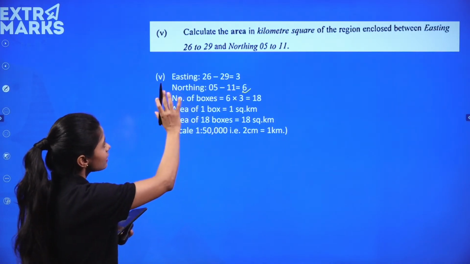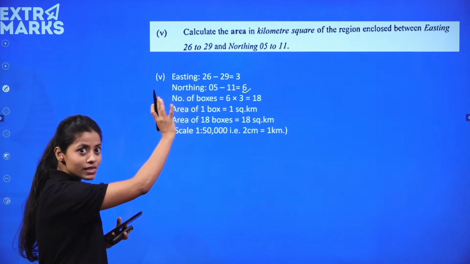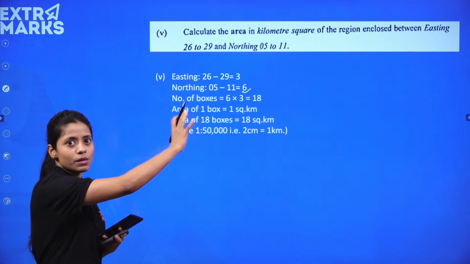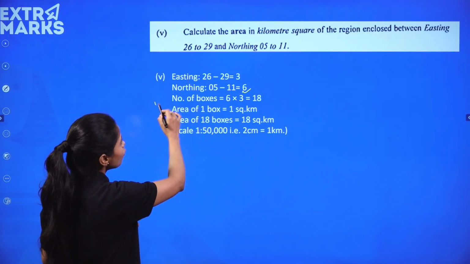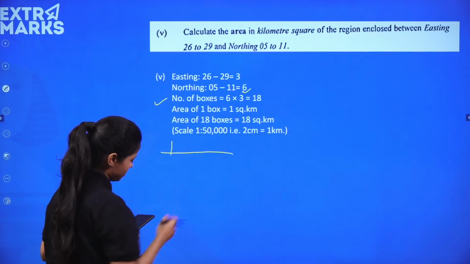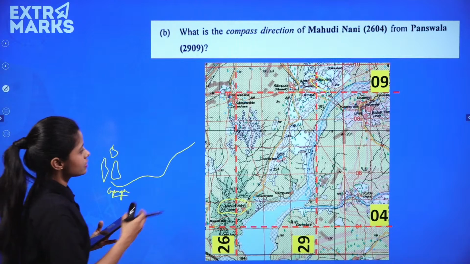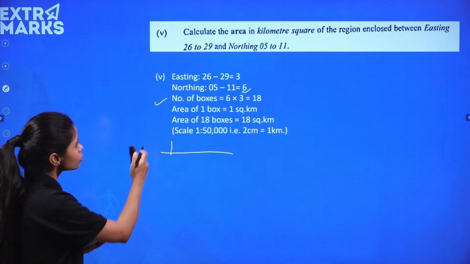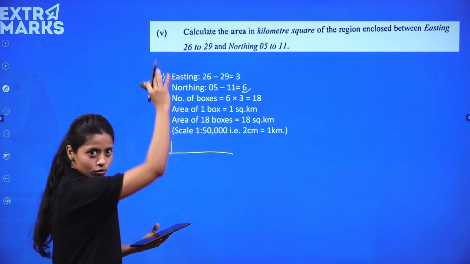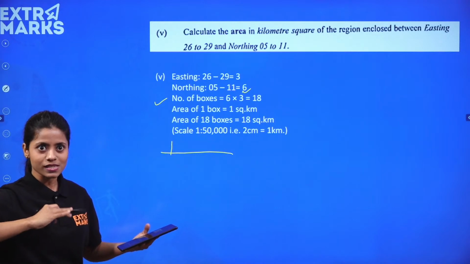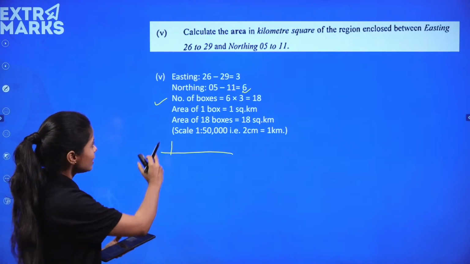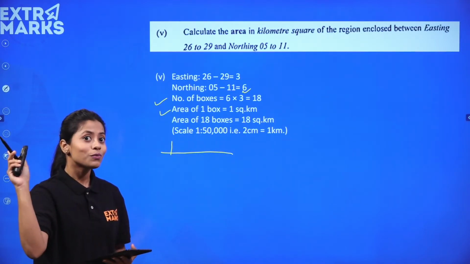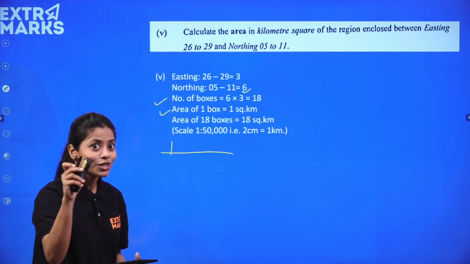So what is the calculation over here is, you subtract the number of eastern and northern number which is given to you. Subtract it, you get the answer, and number of boxes you have to count. Say suppose the east, just take the before slide. See, so you have to count the boxes. What were the boxes, right? So the boxes over here was 6 into 3. So you have to take both the vertical and the horizontal boxes, and that's how you will multiply it, right? So area of boxes, 1 square kilometer, 2 centimeter is equal to 1 kilometer. That was your extraction of the map, right?